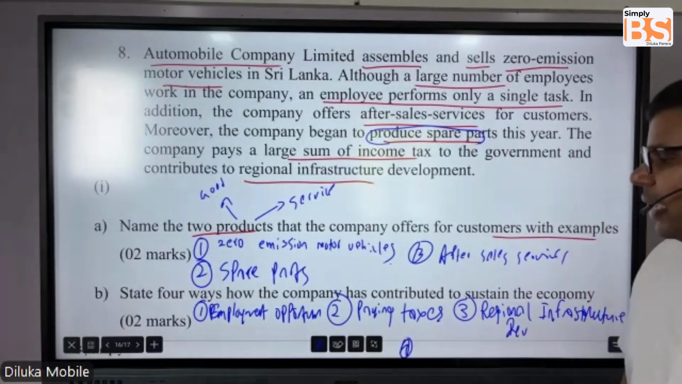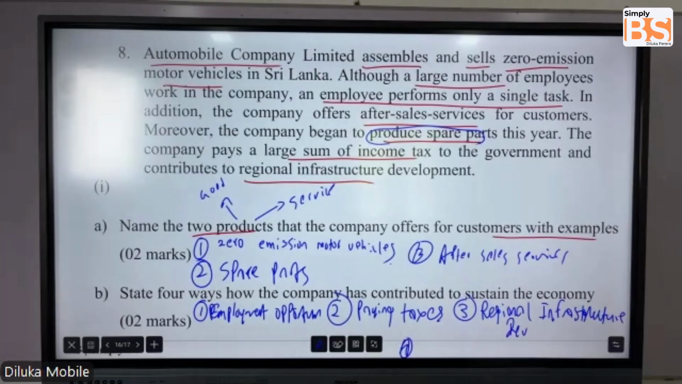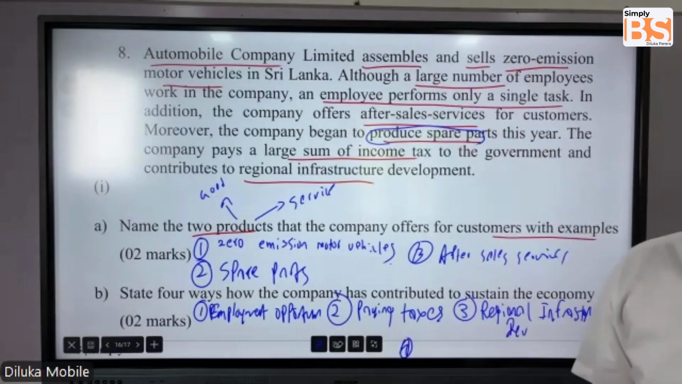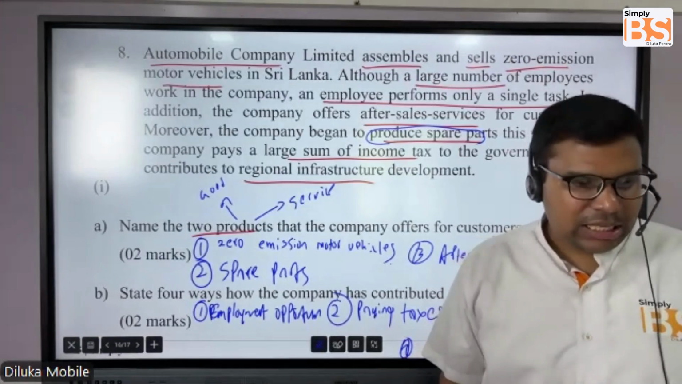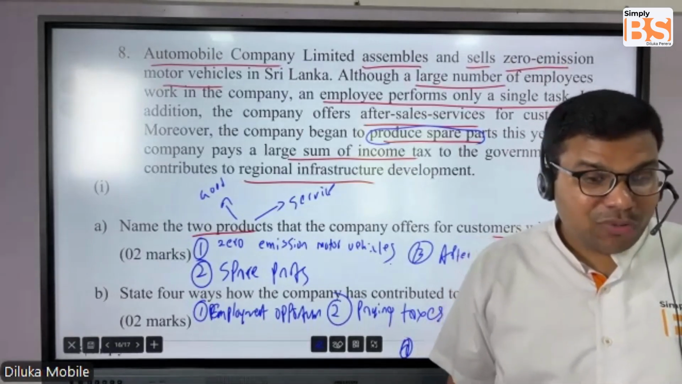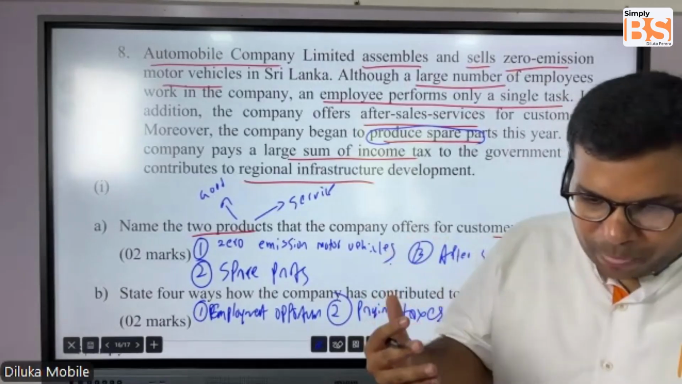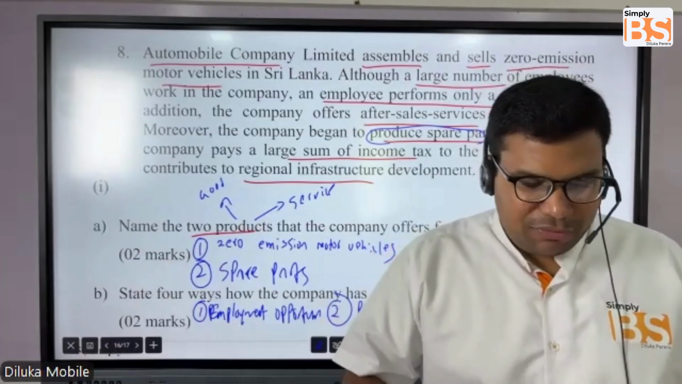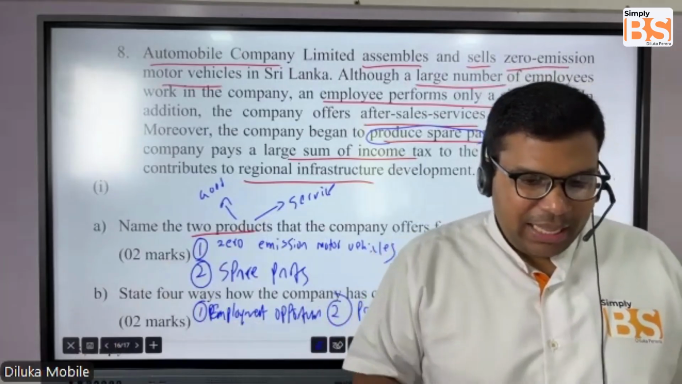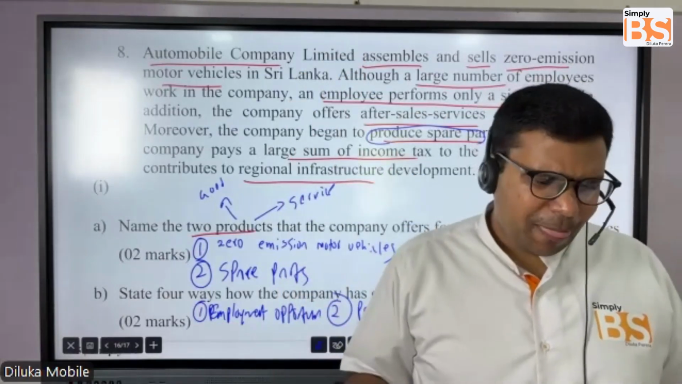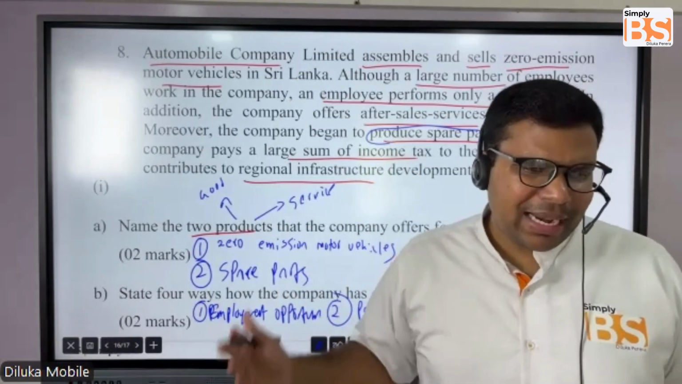To sustain the economy, you can write offering zero emission vehicles. Why? As a result of it, you will be able to protect the environment, because if you sell zero emission vehicles, the environmental pollution will go down. That's a good thing. That's another good thing. You can write that answer also.